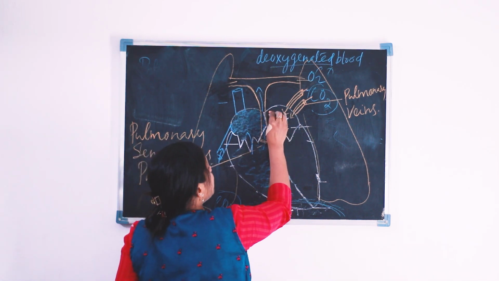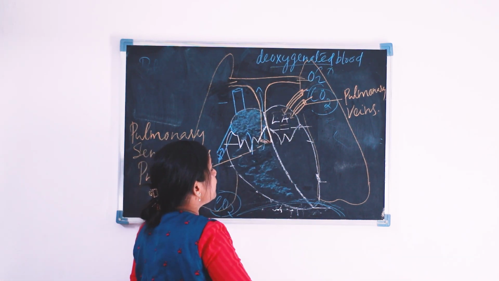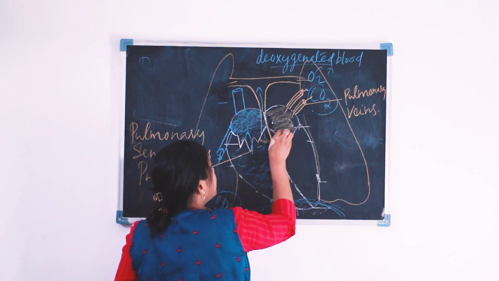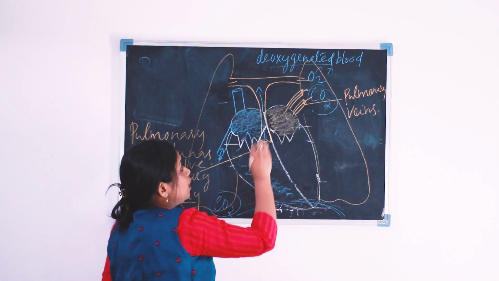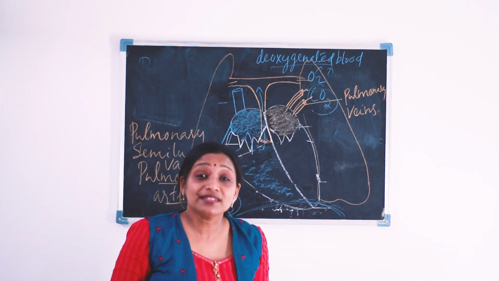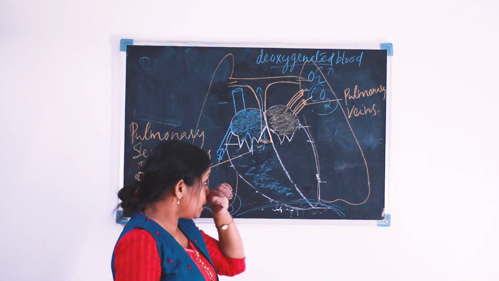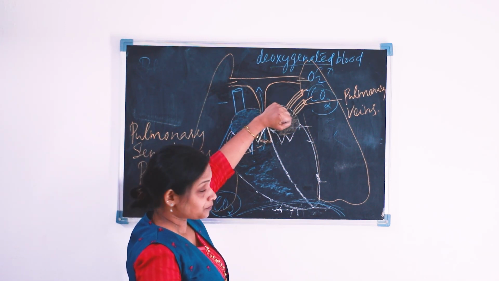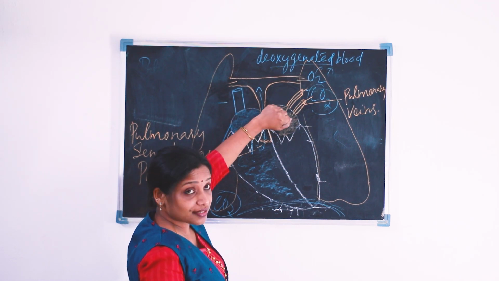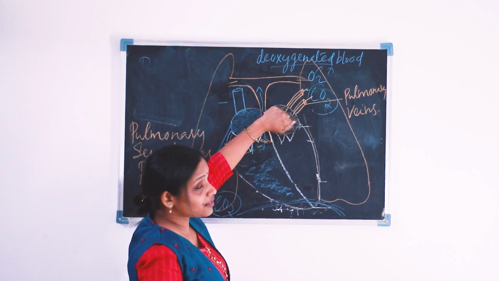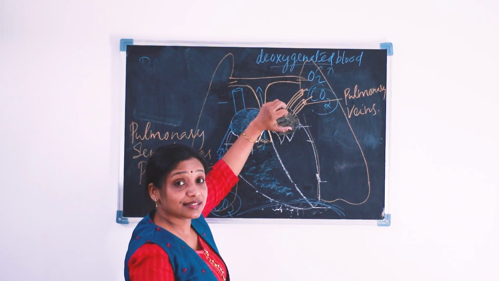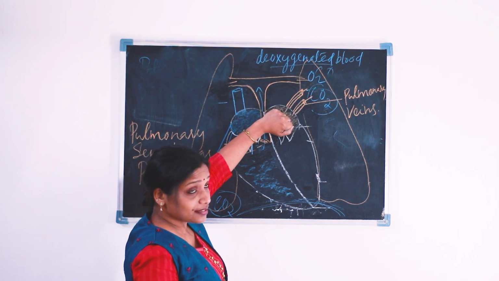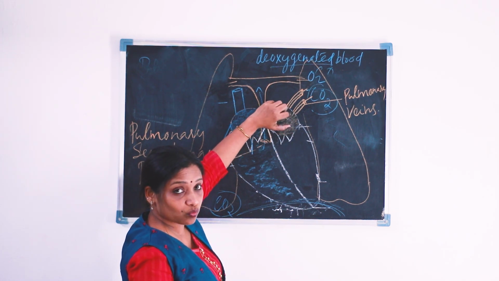Now what happens? Now our left auricle. Now the left auricle is filled with which blood? Left auricle is filled with pure blood or oxygenated blood. And the auricle starts expanding. After then, the auricle starts contraction. That is the diastole, then the systole of the auricle. Auricular systole. Okay.